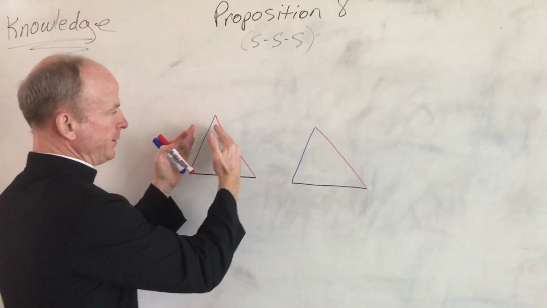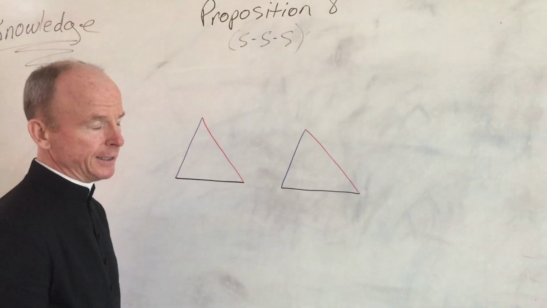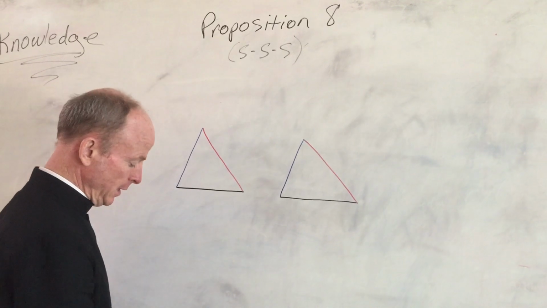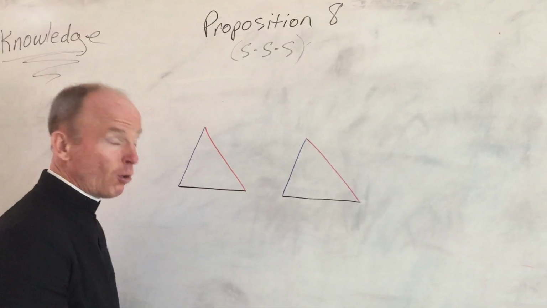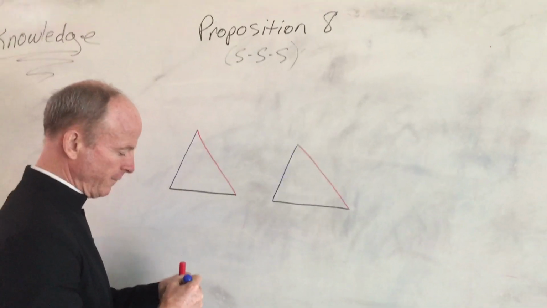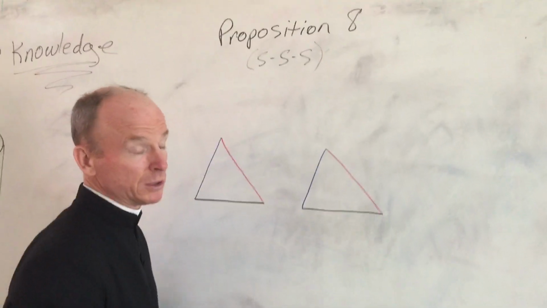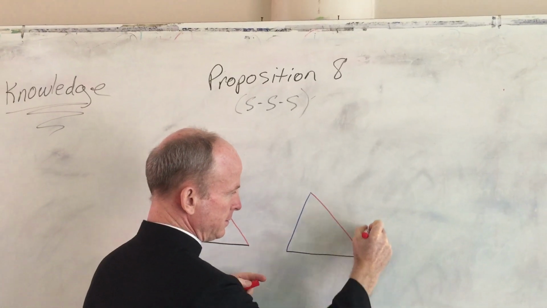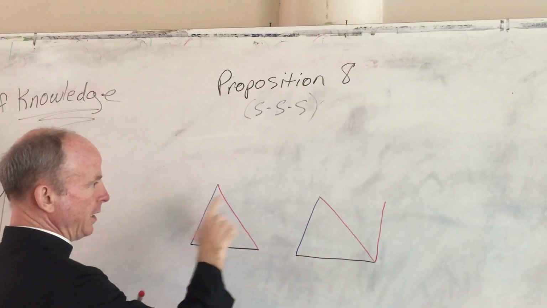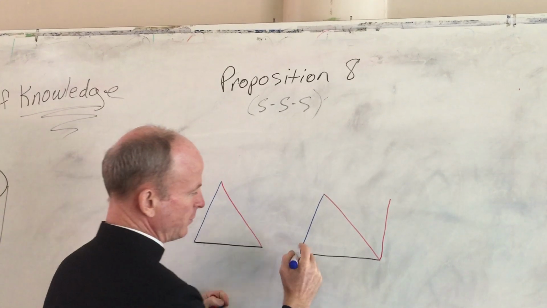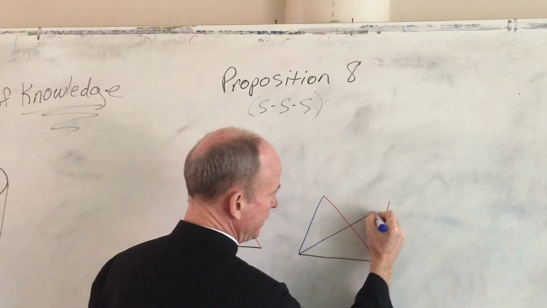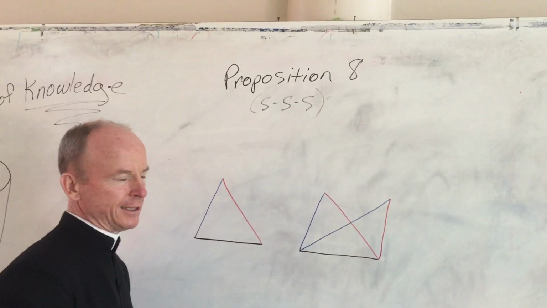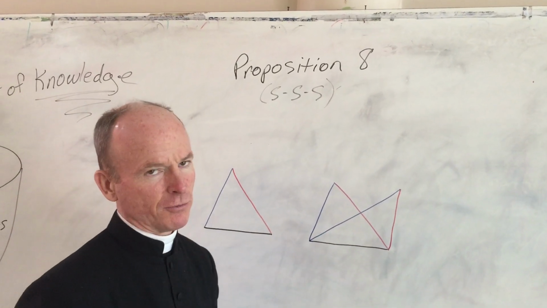I say to you that these two lines will coincide with these two lines. By the way, that's how we're going to prove equality here. We're going to show coincidence. Okay, so I say that they coincide. For if not, you would have something like this, that they wouldn't coincide. This line not coinciding with this one, and this line not coinciding with this one, something like this. However you want to draw it, the point is that the triangle would meet at a different point, not at that point when you put it over. This is a little reduction, yeah?